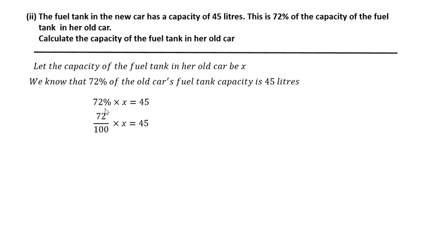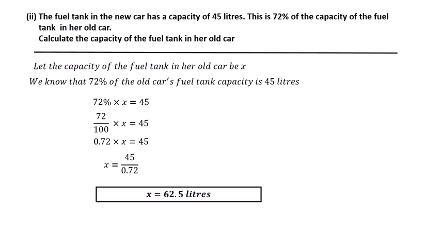So the percentage must be written as a fraction. 72 divided by 100 multiplied by X is equal to 45, and after division, 72 divided by 100 gives 0.72. So 0.72 times X is equal to 45, and shifting 0.72 to the other side, it will be divided: X is equal to 45 divided by 0.72, which is 62.5 liters.